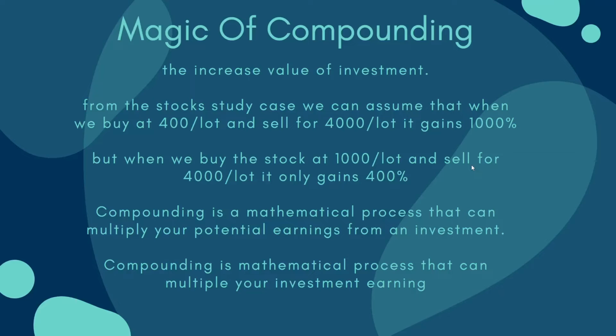But when we buy the stock at 1,000 per share and sell at 4,000 per share, it only gains a 400% return. Compounding is a mathematical process that can multiply your investment earnings.